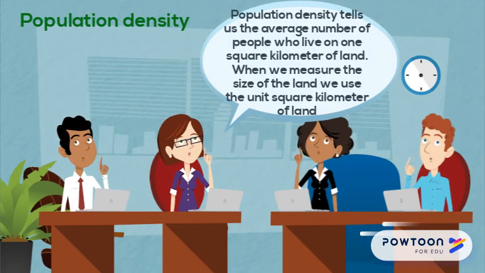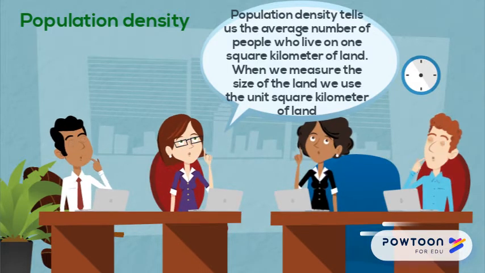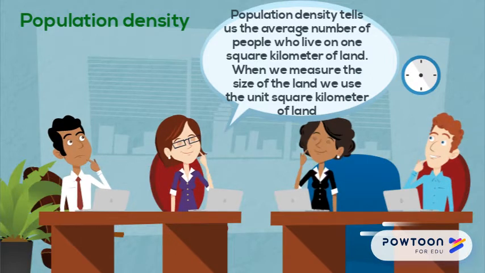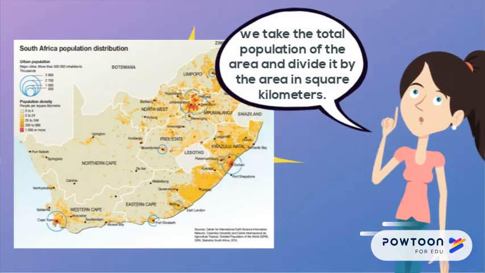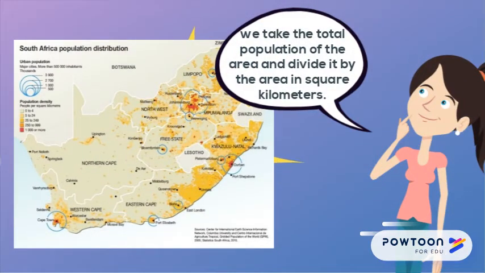When we measure the size of the land, we use the unit square kilometer of land to work out the average population density of an area. We take the total population of the area and divide it by the area in square kilometers. The answer will be the average number of the people who live on each square kilometer.